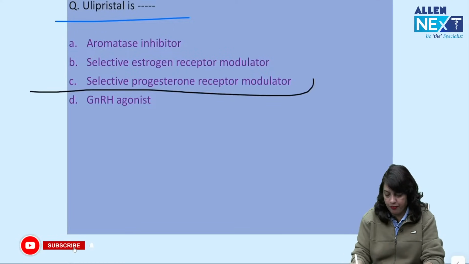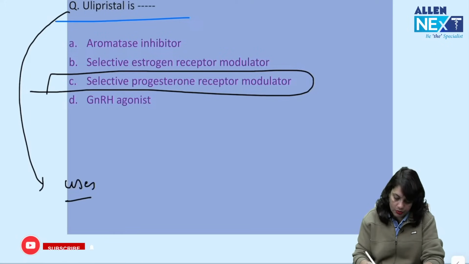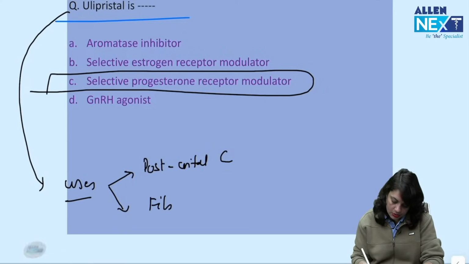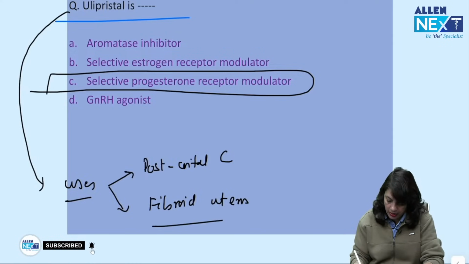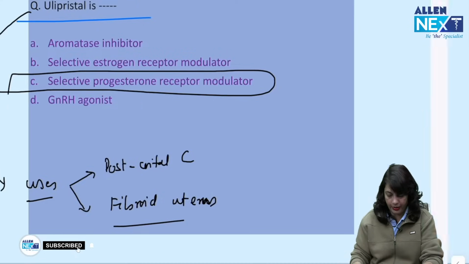This is a selective progesterone receptor modulator and there are two uses of ulipristal. It is used as a postcoital contraception and it is used in fibroid uterus. It causes shrinkage in the size of the fibroid.